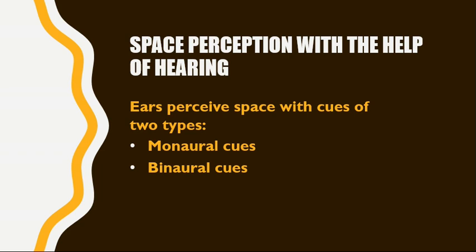The sensory organ for the sound is obviously the ears. The ears, on detecting a sound, can decide how distant, deep, and high the sound is, and from where the sound is coming. Ears perceive space with cues of two types: monaural cues and binaural cues.